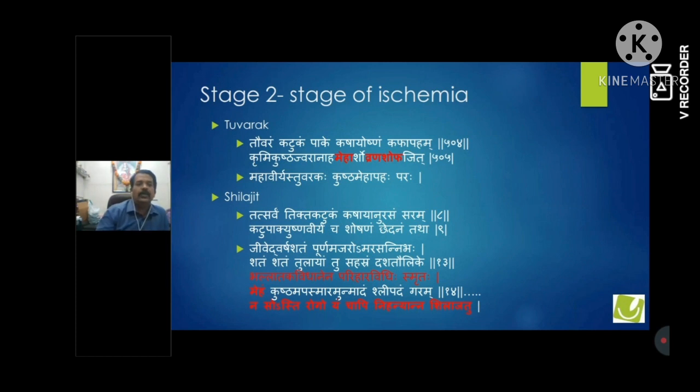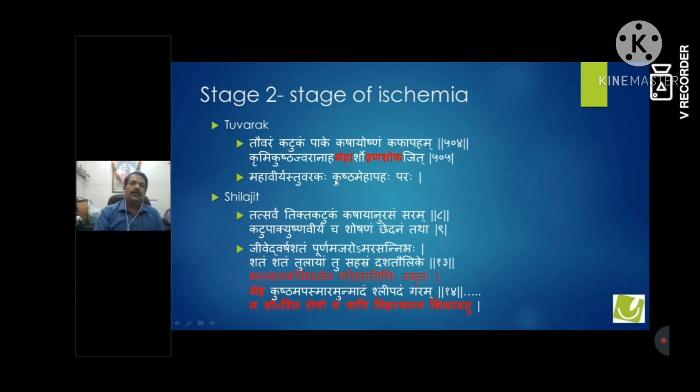For Tuvrak, you can see Meha and Vranashodhak. So this is a classical combination of Meha and Vrana. We have seen that there is a retinal leakage of blood vessels, and because of that there is ischemia. So in Tuvrak, these two things are very commonly written. That's why I think we should use Tuvrak in these stages of retinopathy. Mahavirya Tuvraka, Kushta Meha Apahapara. So he has very clearly said Kushta and Meha, these two diseases where there is a lot of kleda inside your body. So this Mahavirya Tuvrak can be used in these stages.